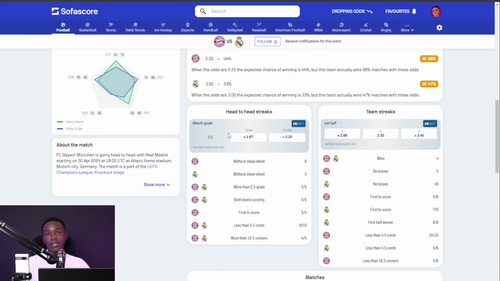So, at this point, we have 2 betting options for this game. First one, over 2.5 goals. At the moment, I see the odds are 1.67. I do not know if that is the odd, but when I staked it, the odds were 1.75 for over 2.5 goals, and both teams to score at an odd of 1.54.